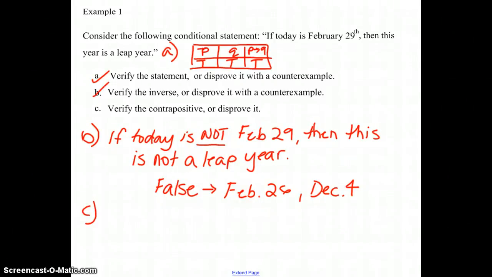Then part C, verify the contrapositive. So now let's write the contrapositive. So that is the flip or the converse of your inverse. So if I flip this inverse around, so if it is not a leap year, then it is not February 29th.